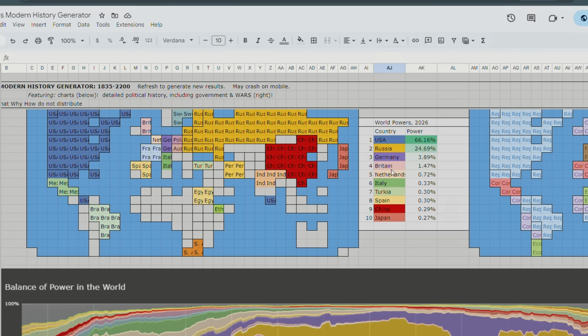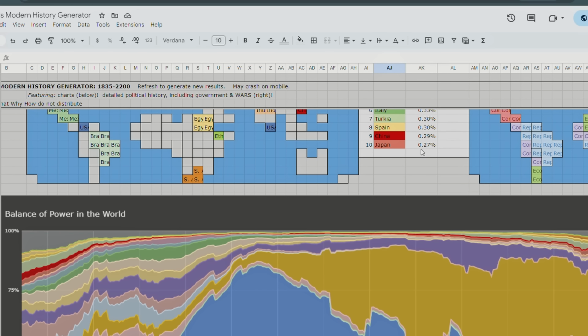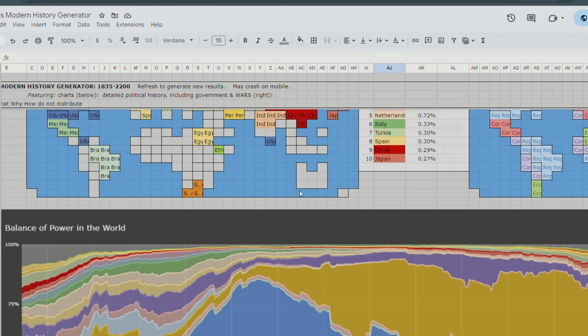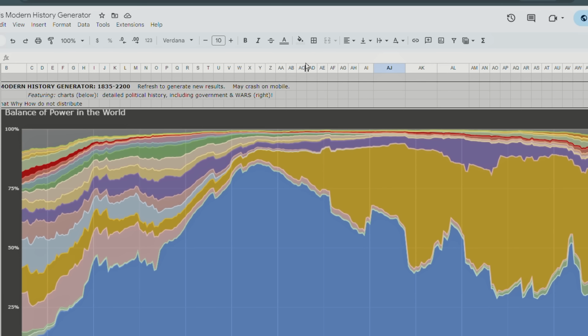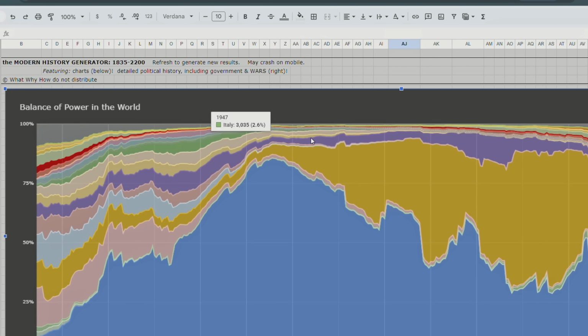Here we can see Britain is number 4, Germany is number 3, Netherlands is number 5. China is all the way down to number 9, so China is not doing very well in this timeline. Maybe it's still internally unstable. But over here we can see the balance of power, how it shifts over time. Let me push that up. There we go. So, and then because this is something Google Sheets does.